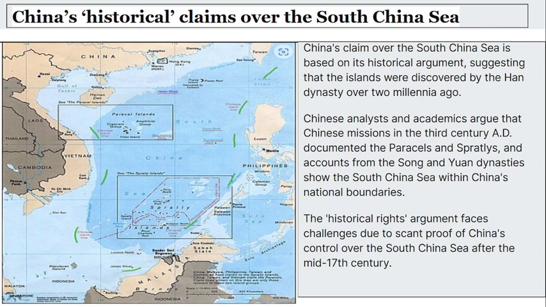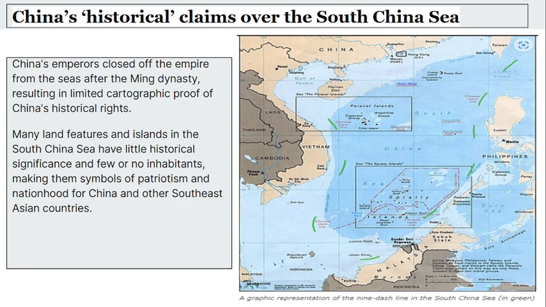But this historical rights argument has faced significant challenges. Not everybody has agreed with it. The main issue is the lack of concrete evidence showing that China maintained control over the South China Sea after the mid-17th century. In fact, after an initial period of seafaring exploration during the Ming Dynasty, China's emperors largely withdrew their empire from maritime activities. So there is no concrete evidence for China's historical claims.